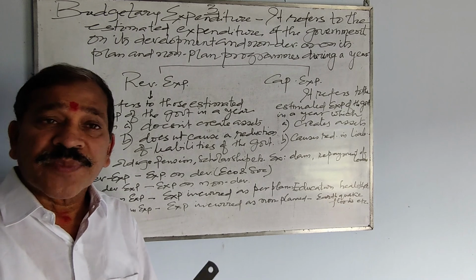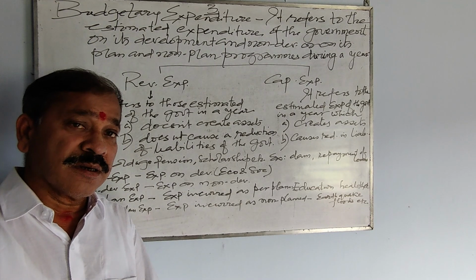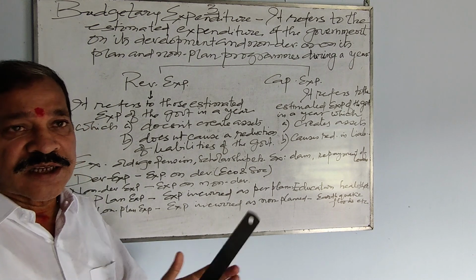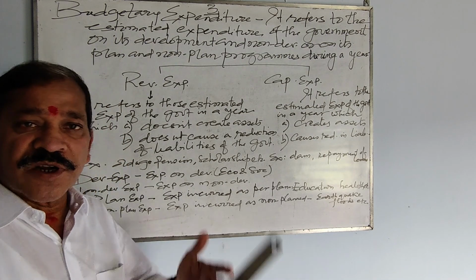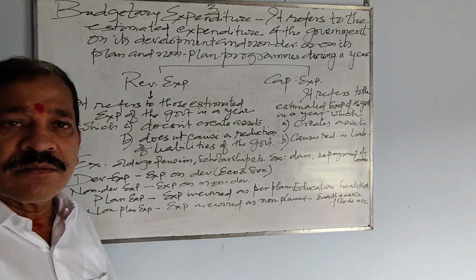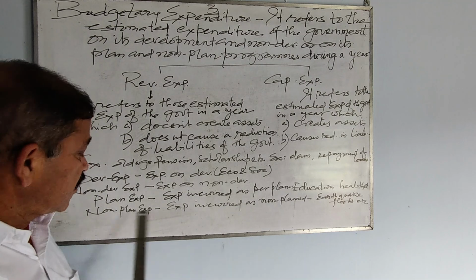Plan expenditure. This is an expenditure which is planned in our 5-year planning system, that we would be spending this much money for education, this much money for health, this much money for sanitation. All of it is planned, and accordingly the money is spent. So that expenditure is known as plan expenditure.